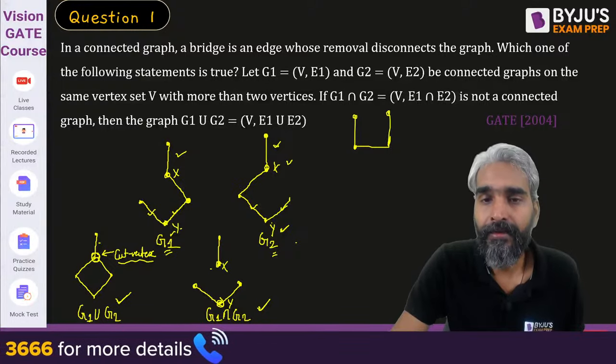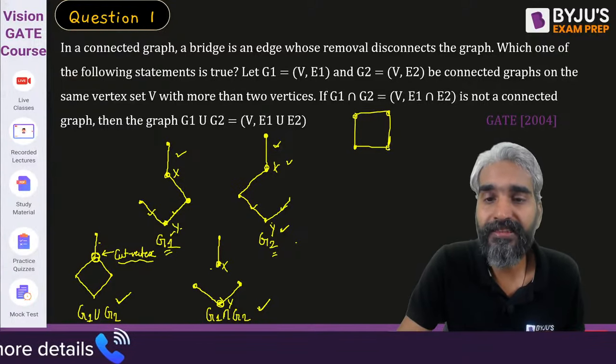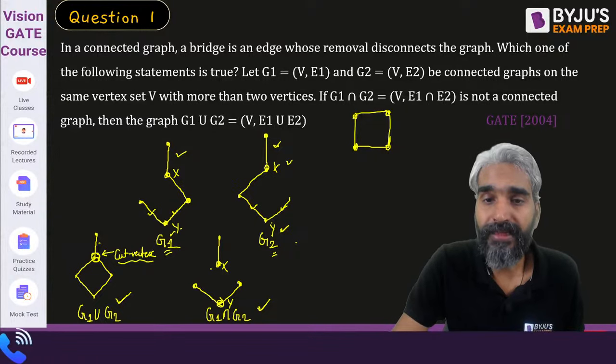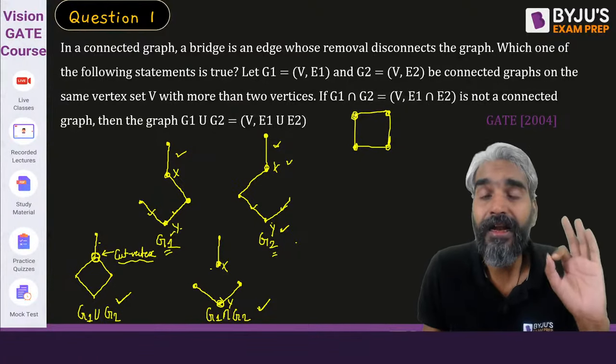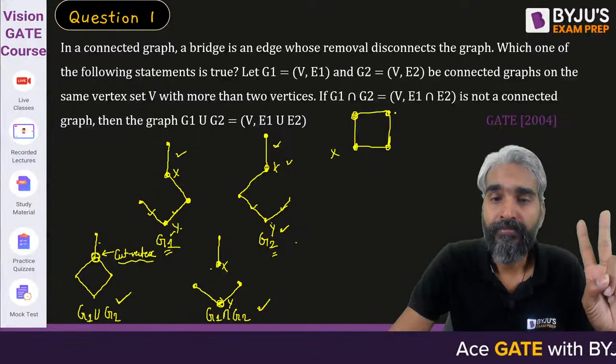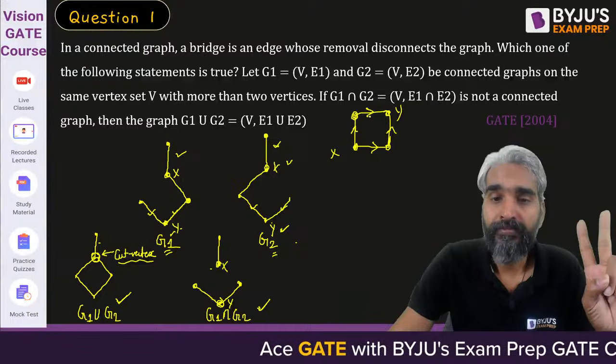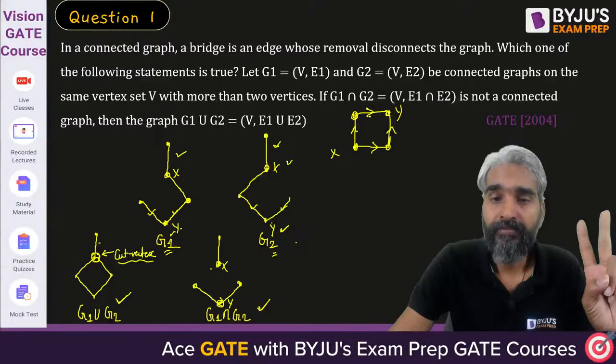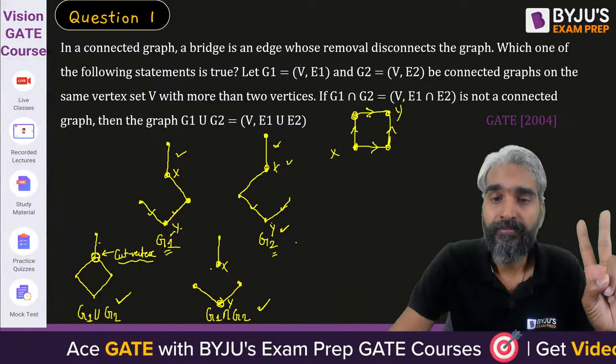In a cycle, between every pair of vertices, there are two different paths. Let's assume this is your X, this is your Y. Then this is one path and this is another path. So if there are two paths between a pair of vertices, then definitely there will be a cycle, right?